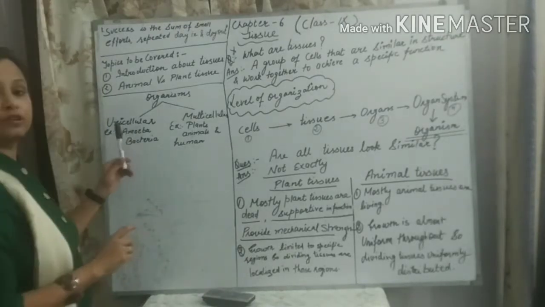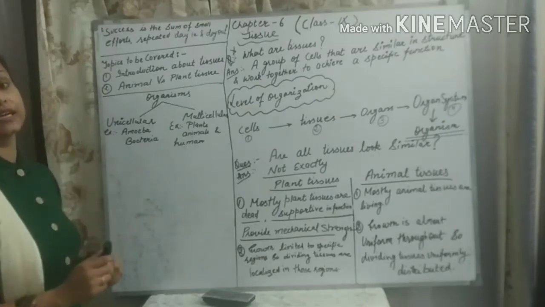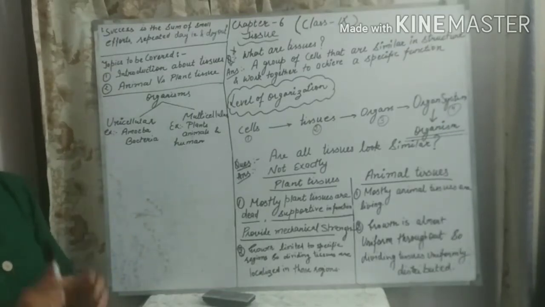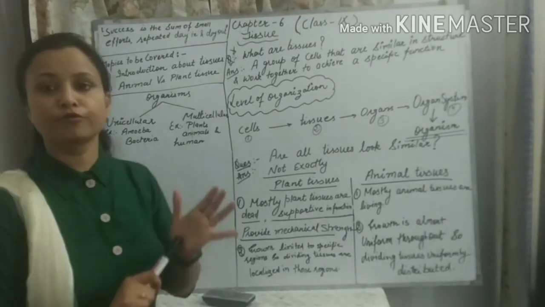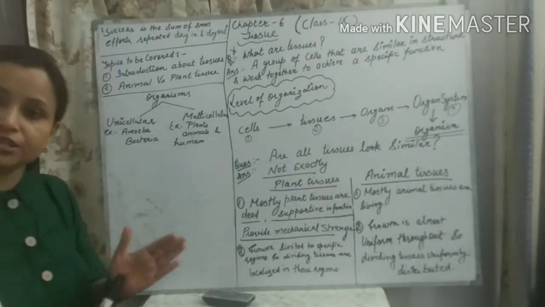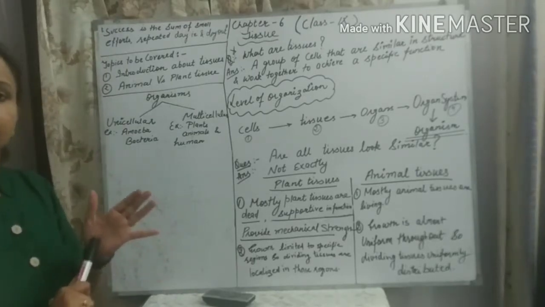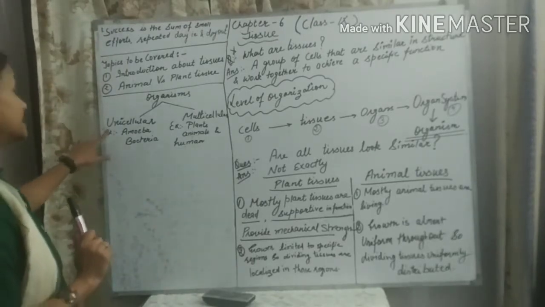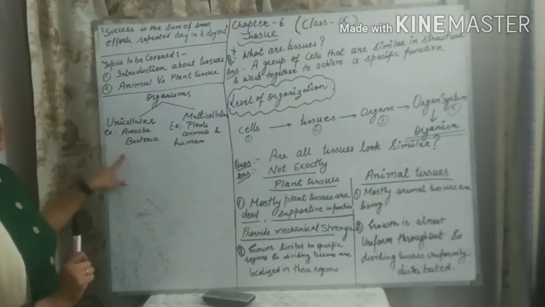Unicellular organisms, as you all know, contain only one cell, and that one cell is capable of doing all the essential functions required for the survival of the organism. Examples of unicellular organisms are amoeba and bacteria.